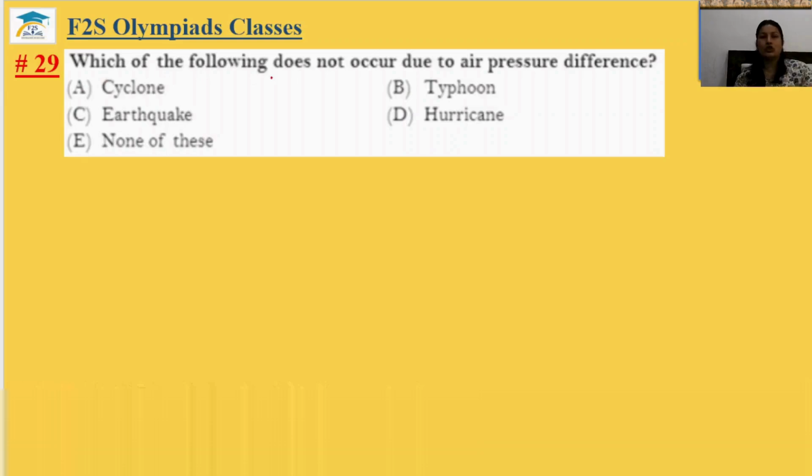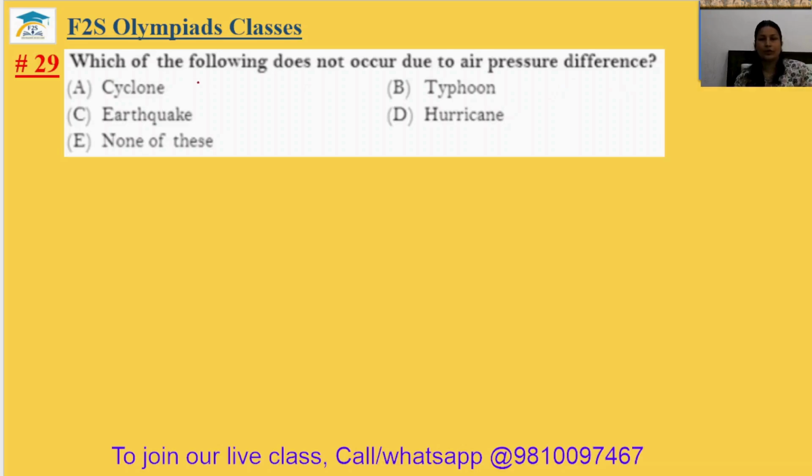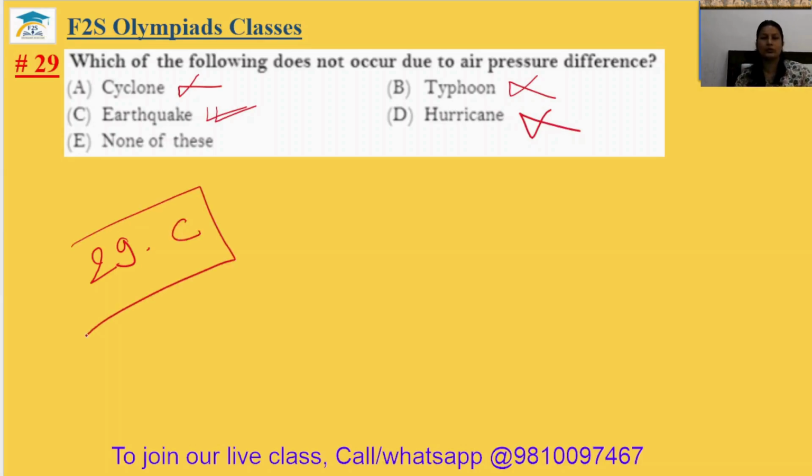29. Which of the following does not occur due to air pressure difference? Cyclone occurs due to air pressure difference. Typhoon also due to air pressure difference. Earthquake is not due to the air pressure difference. Hurricane also air pressure difference. Earthquake occurs due to the movement of the tectonic plates or some other reason. So that's why the 29th answer will be option C.